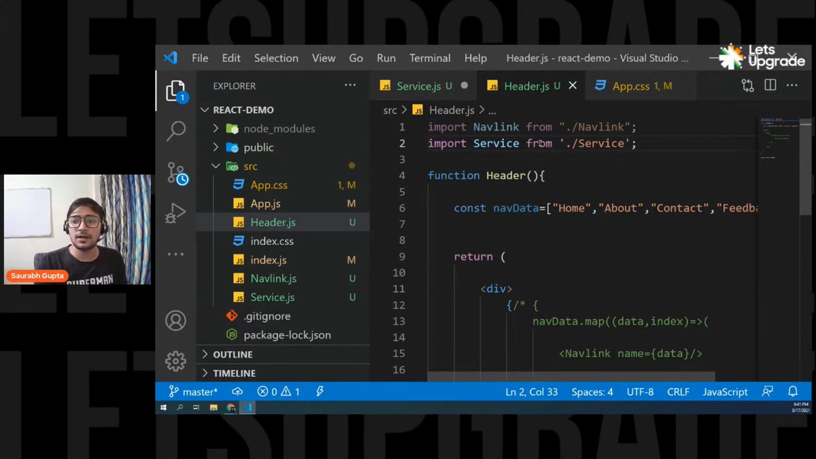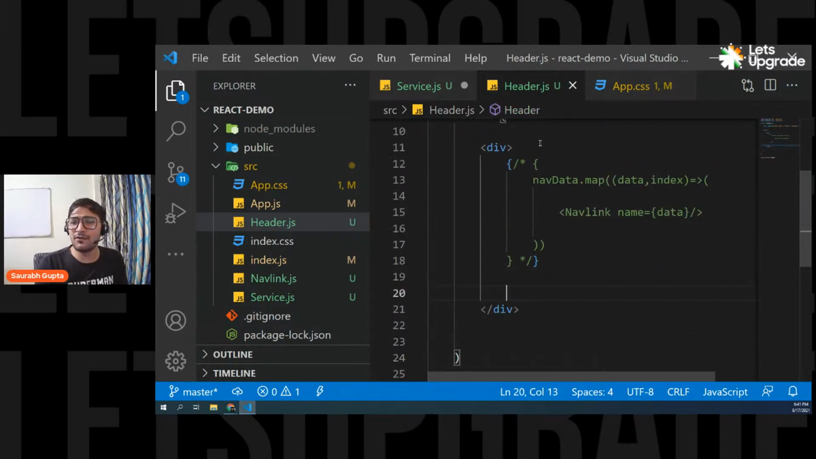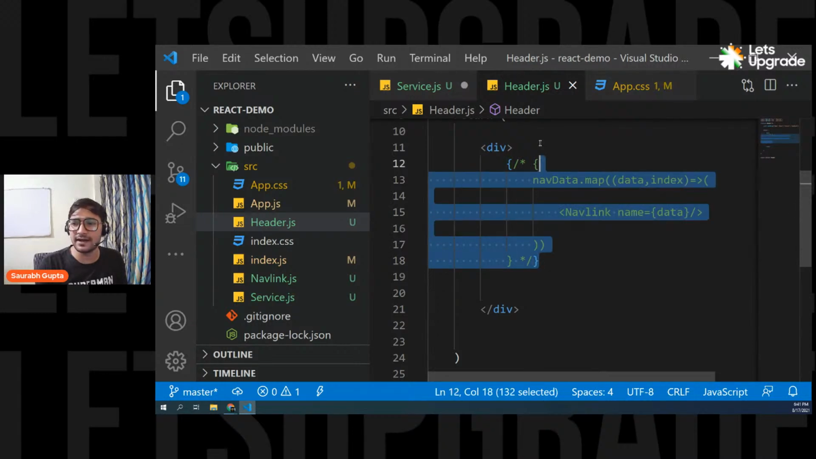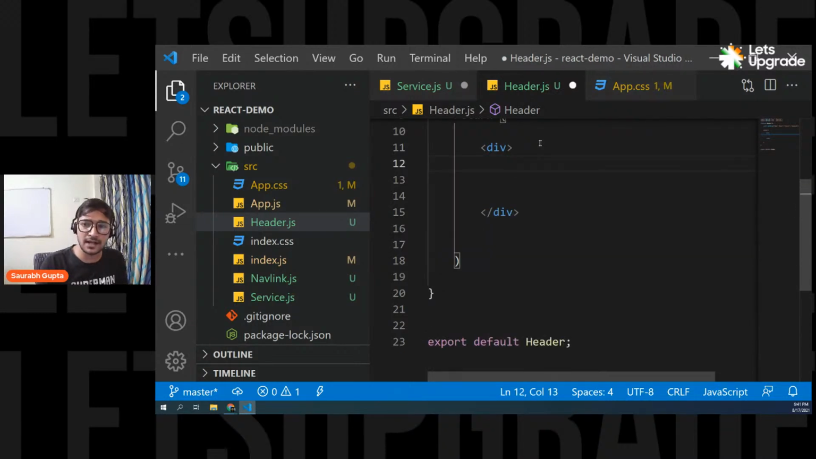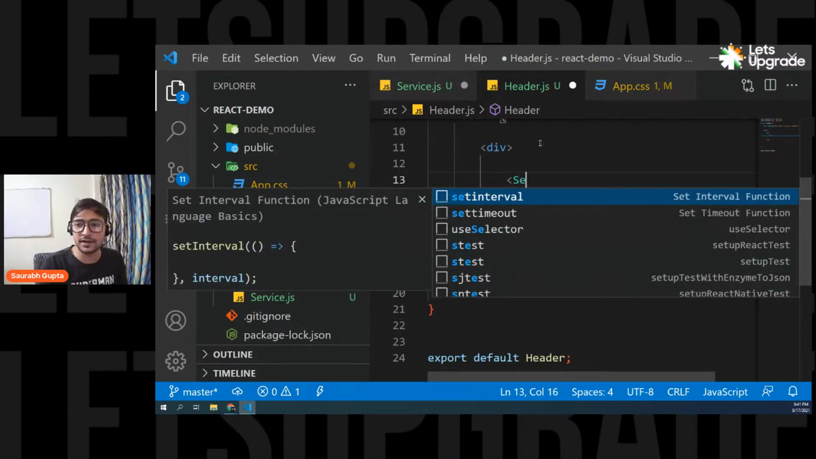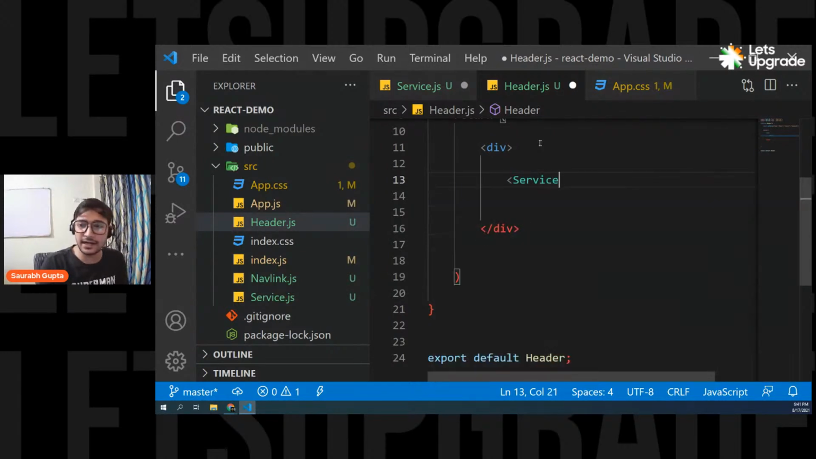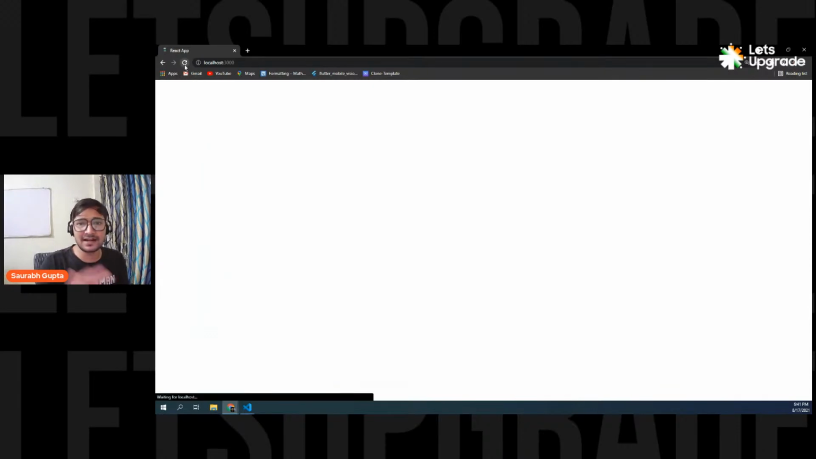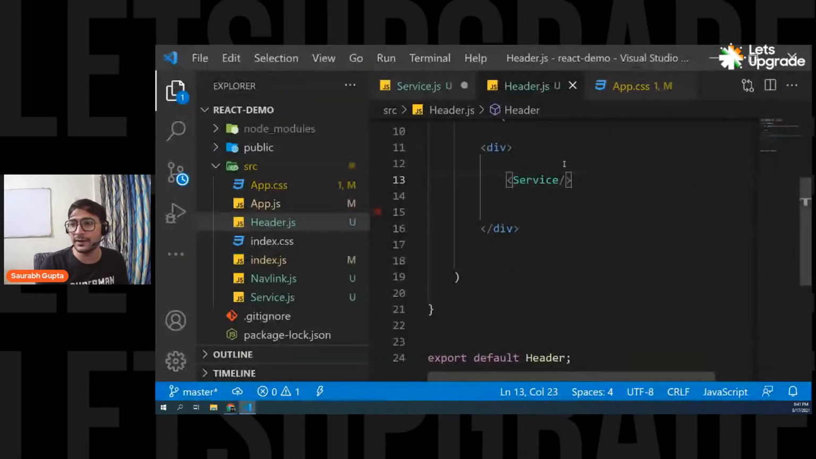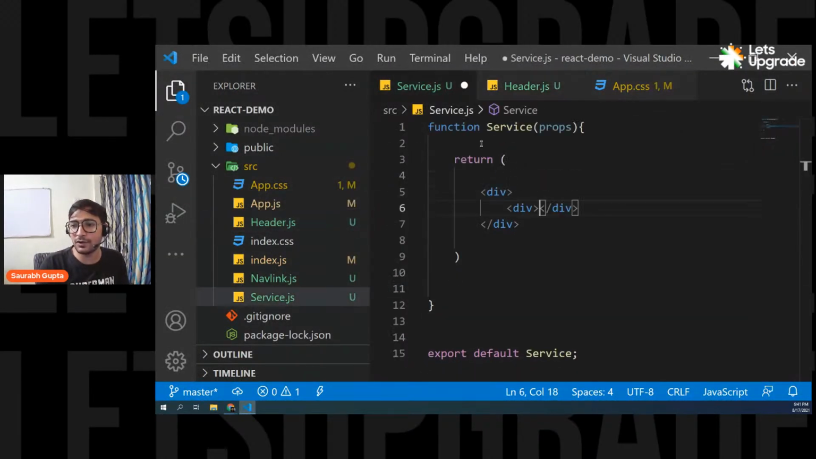Now let's remove this for some time. We don't need it, right? So let's remove it and simply use the service component here so that we can see what we are creating there. Now we can't see anything, not a problem at all, it's totally fine, because we don't have anything here.